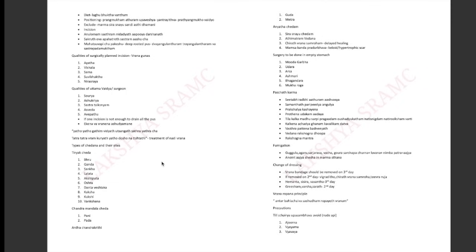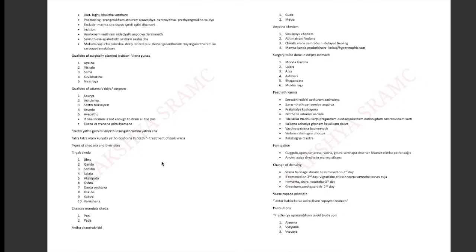Here Acharya also mentioned the qualities of an Uttama Vaidya or surgeon. He should be Shaurya, very courageous. Ashukriya, able to do the procedure very quickly. Shastra Taishnyam, here meaning the instrument should be sharp. The surgeon holding the instruments, and the instrument should be well maintained. Asveda, Avepathu.